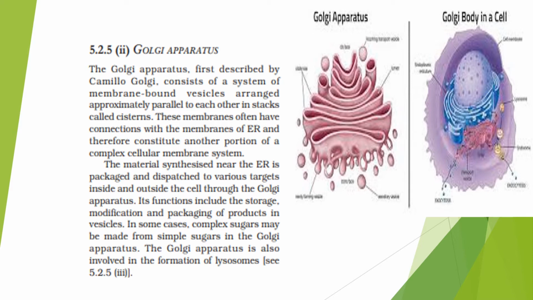So we can think of the Golgi body as a godown. After manufacturing protein in the endoplasmic reticulum, it is sent to the Golgi body.